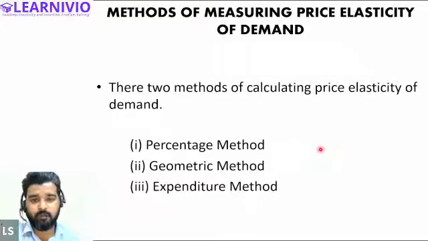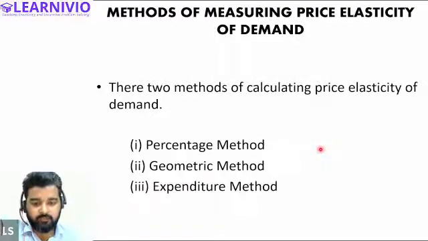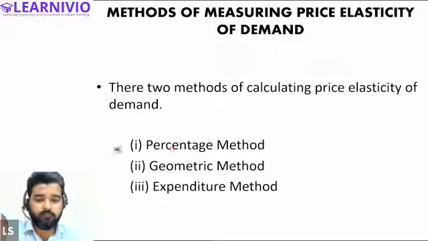After that, we also covered that there are three methods to calculate the price elasticity of demand: percentage method, geometric method, and expenditure method. According to our syllabus, we just have to cover the percentage method only. We are not required to study the geometric method and expenditure method.